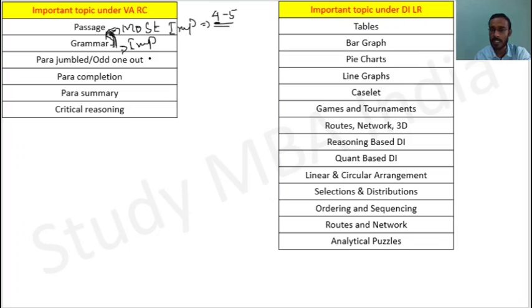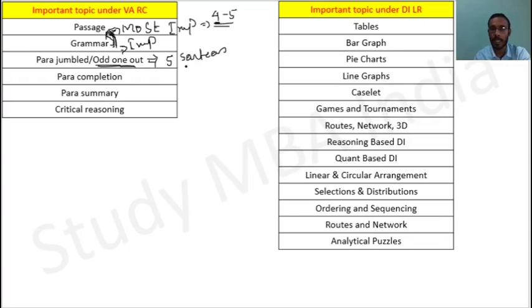So para jumble is basically sentence arrangement. There will be 4 or 5 sentences given, out of which you have to arrange the sentences in a sequence to make a meaningful paragraph or a meaningful passage, we can say. And in para jumble, basically one new type of question is coming, that is odd one out. That means, let us say 5 sentences are given